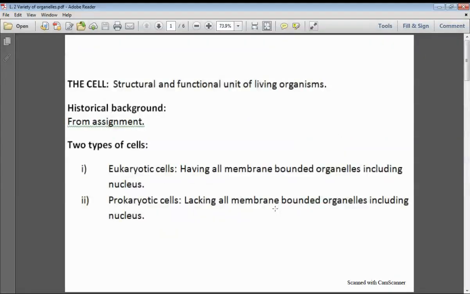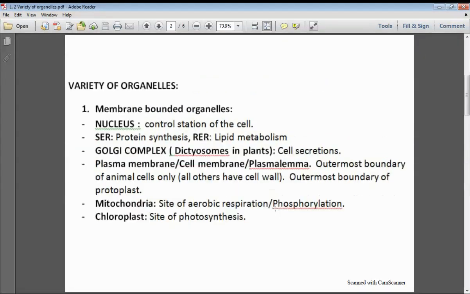Next, we will move towards the variety of organelles. You can observe here that organelles are divided into two main categories: membrane bounded and non-membrane bounded. Membrane bounded organelles include the nucleus, which controls the whole activities of the cell, so it is known as the control station of the cell. Next, endoplasmic reticulum, which is further of two types: smooth endoplasmic reticulum, which is involved in protein synthesis, and rough endoplasmic reticulum, which is involved in lipid metabolism.